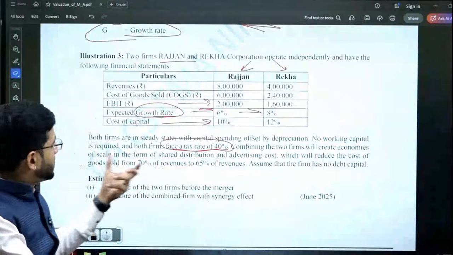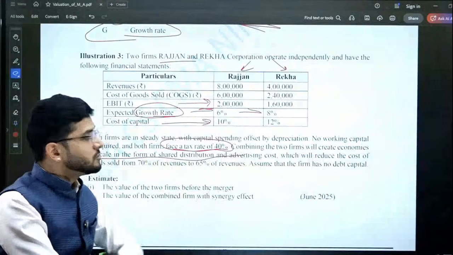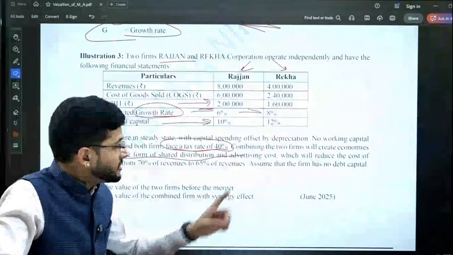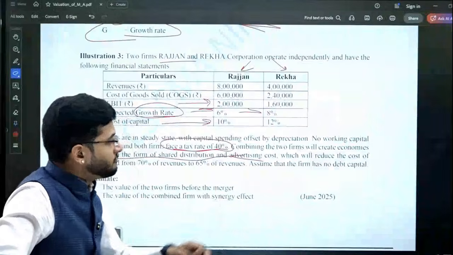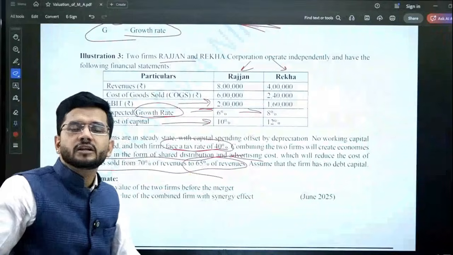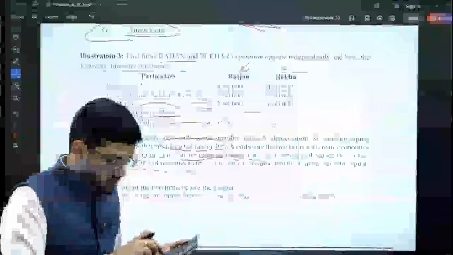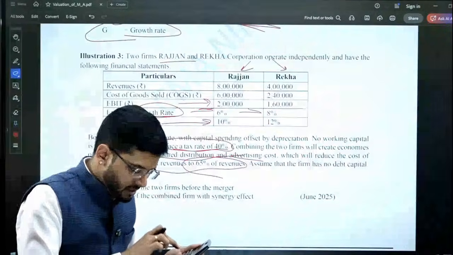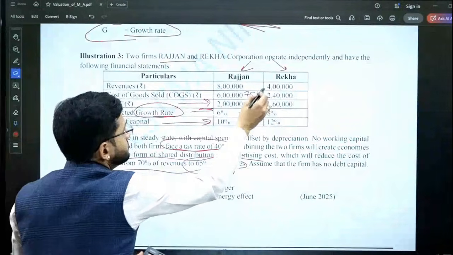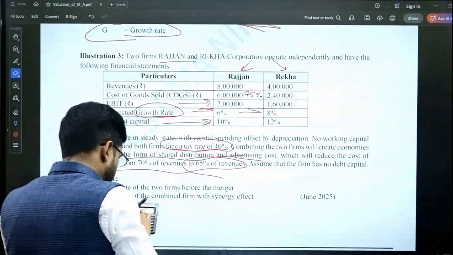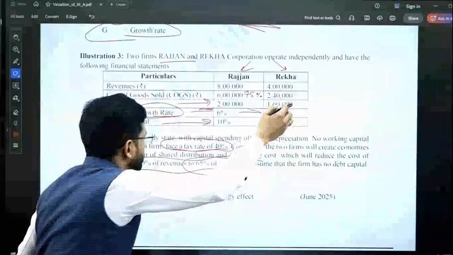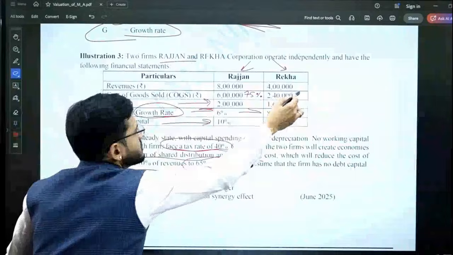Combining the two firms will create economies of scale in the form of shared distribution and advising cost. If we combine these two firms, then there will be synergy benefits. The synergy is given in the form of reduced cost of goods sold from 70% of revenue to 65% of revenue. Currently cost of goods sold of 6 lakh divided by 8 lakh is 75%, and 2,40,000 divided by 4 lakh is 60%.